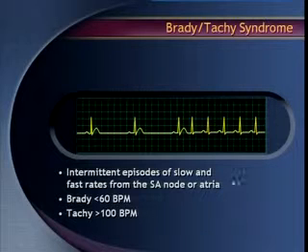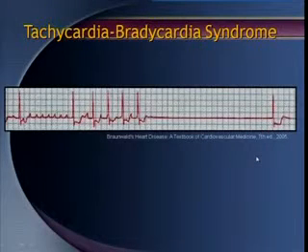You can see in this figure intermittent episodes of the slow and the fast rate from the SA node or the atria. This is the rate at 60 beats per minute. The following one is more than 100 beats per minute. What is this? Can anybody say? This is a tachycardia-bradycardia syndrome. But can you elaborate on the ECG, please? There is a beat followed, what is this?